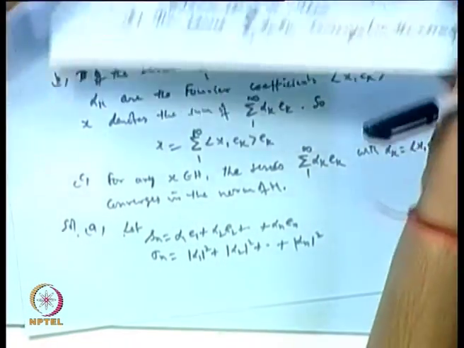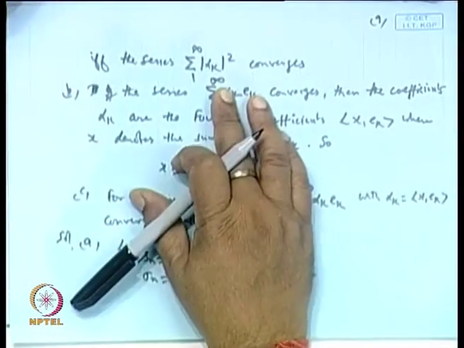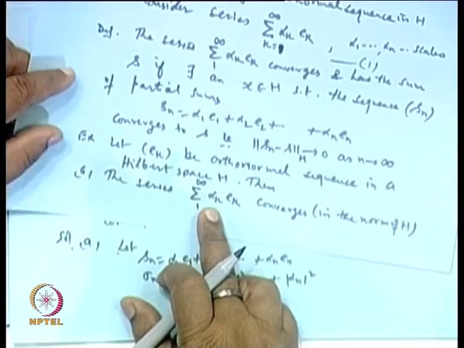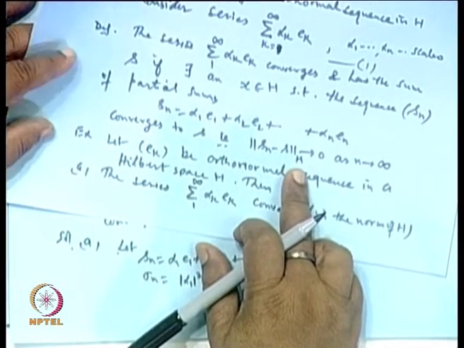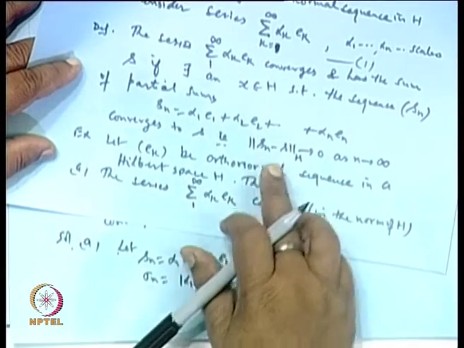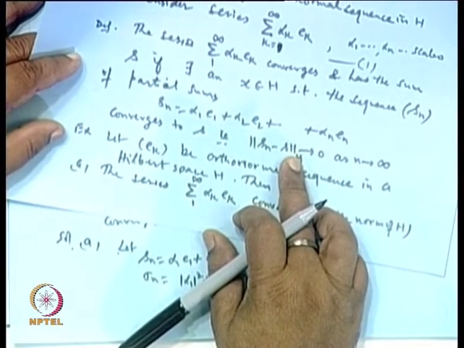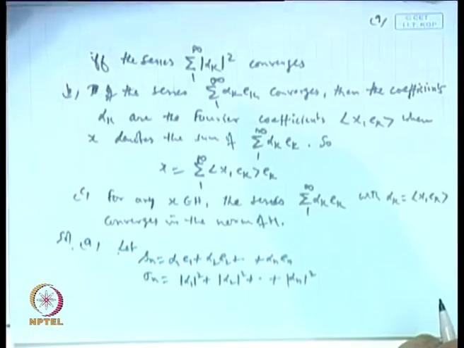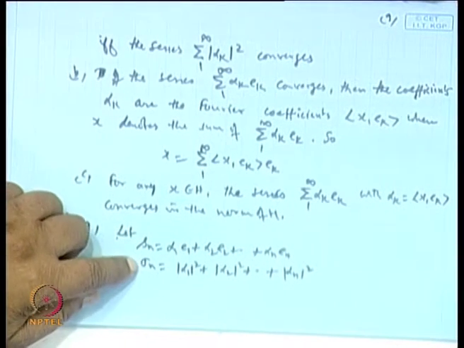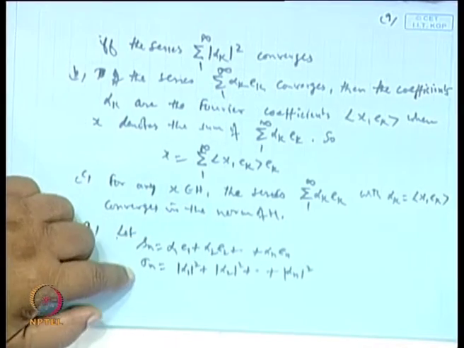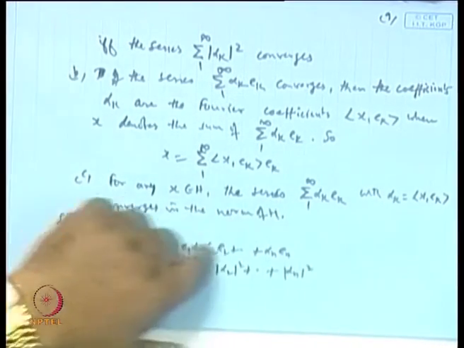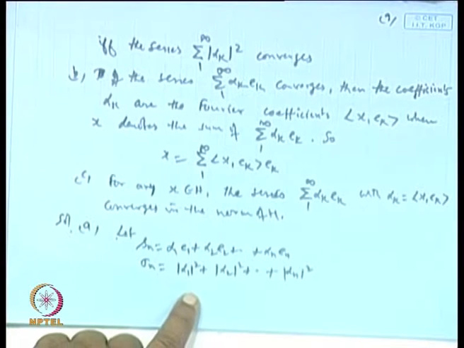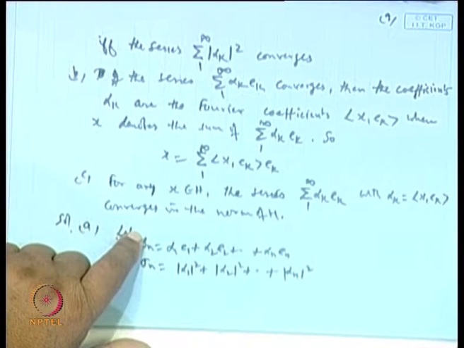The series converges in the norm of H if and only if this converges. It means the sequence of partial sums S n minus S goes to 0 as n tends to infinity, or you can say S n minus S m goes to 0 when n, m go to infinity, so it becomes Cauchy. Then it is also Cauchy in alpha k, which is okay, because a Cauchy sequence of real or complex numbers is always convergent. So, we will find the relation between S n and sigma n. If I show S n is Cauchy if and only if sigma n is Cauchy, and sigma n is a sequence of scalars, then every Cauchy sequence of scalars is convergent. So, S n will converge.